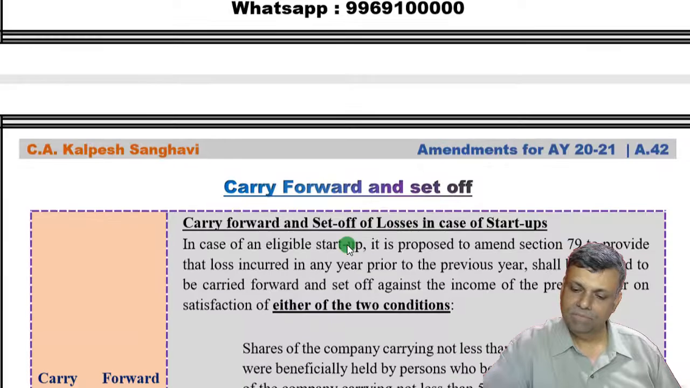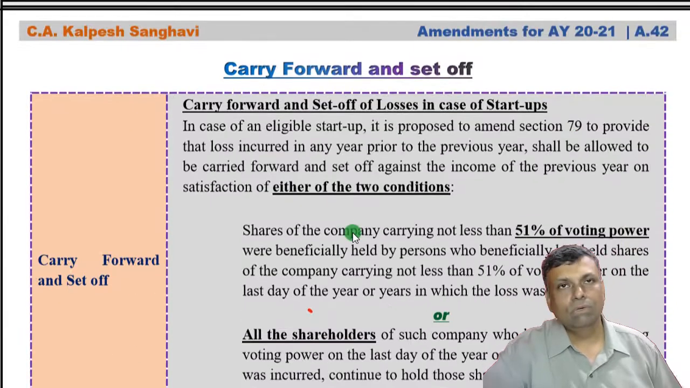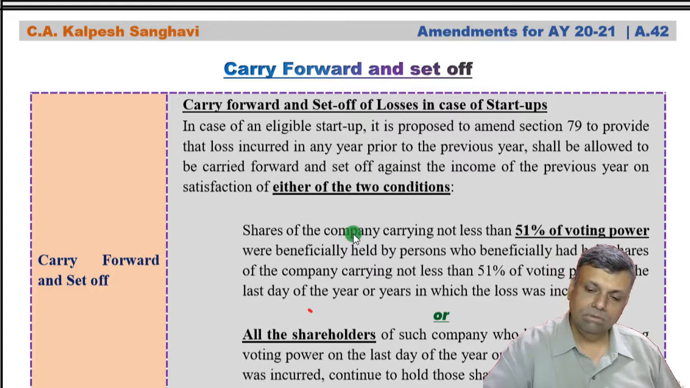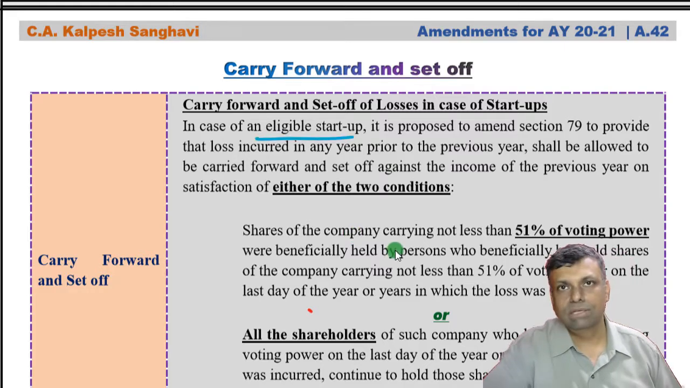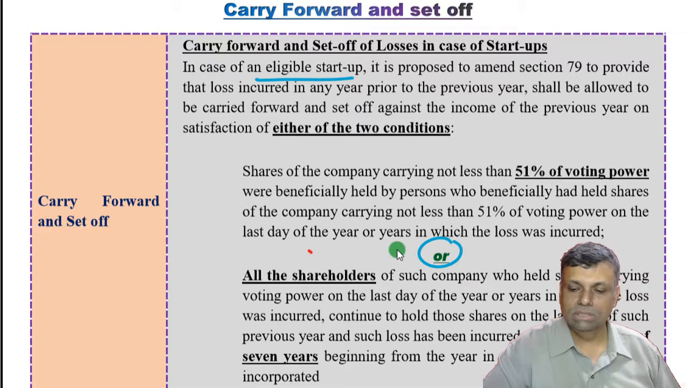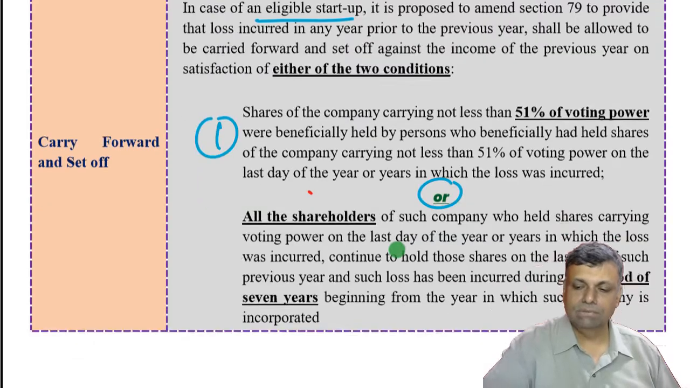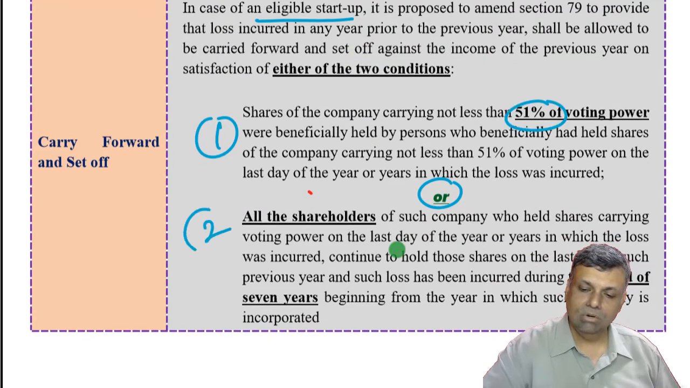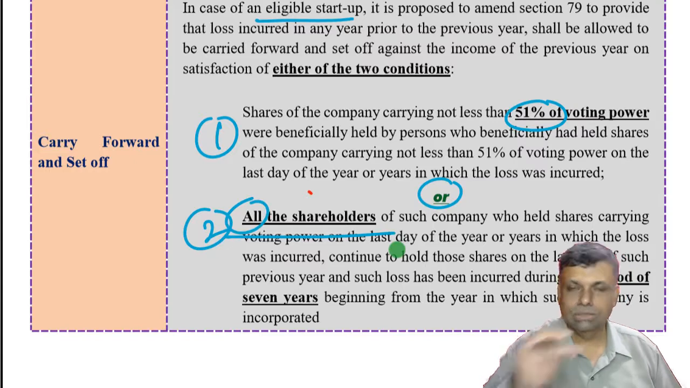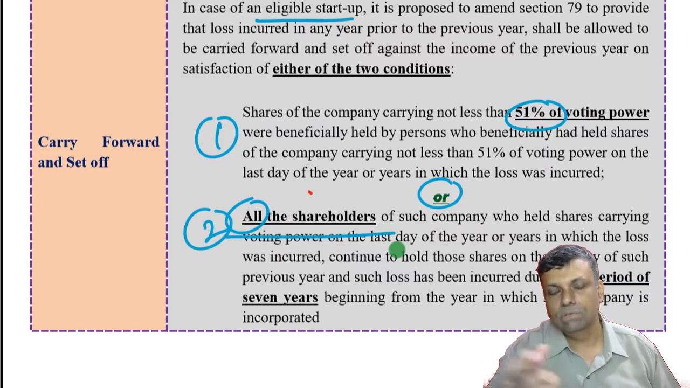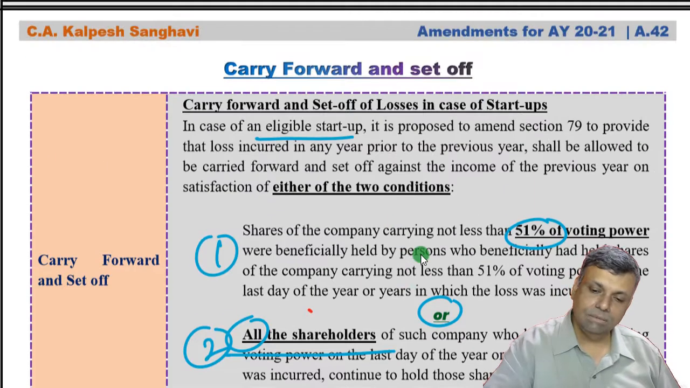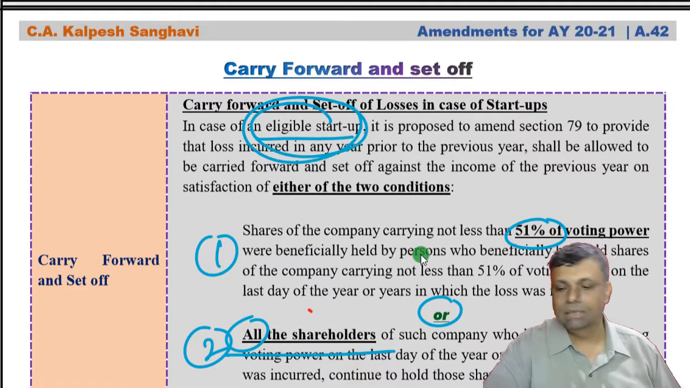And let's go to the next point. Carry forward set off. I have already explained that to you some time back also, that particularly with respect to the eligible startup, now there are these conditions. So this is one condition, that is the 51% shareholding condition, or second, all the shareholders have to be holding that particular shares from the year of carry forward till the year of set off. If you are an eligible startup, then this relaxation has been provided.